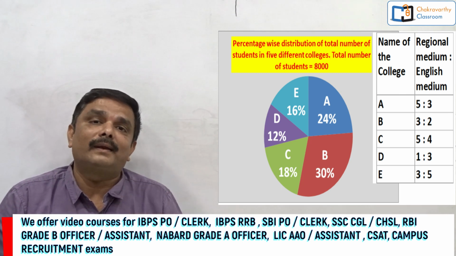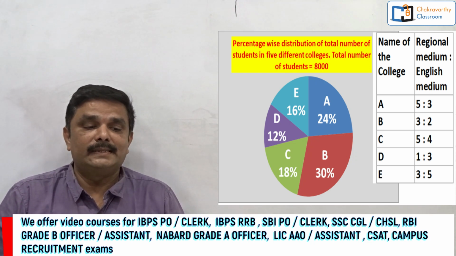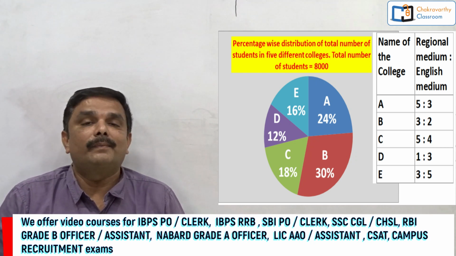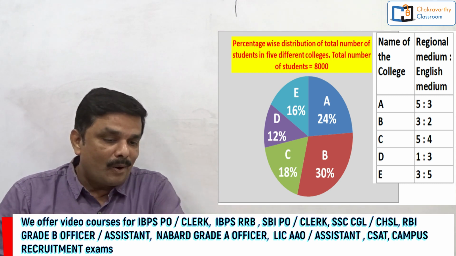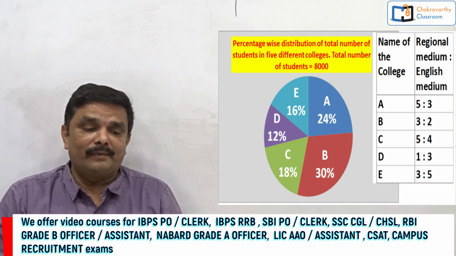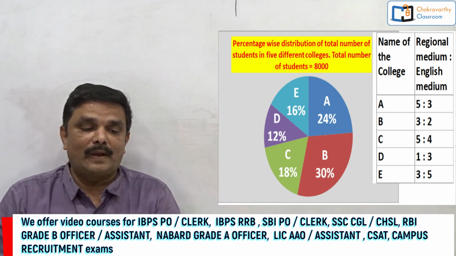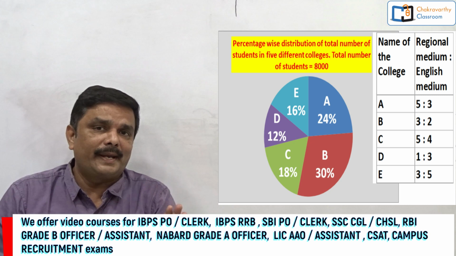5 colleges are there. And total number of students in 5 colleges is 8,000 they have given. Now 8,000 has been distributed among A, B, C, D and E. A 24% they have given, B 30%, C 18%, D 12%, E 16%. You just see that. That is one data.